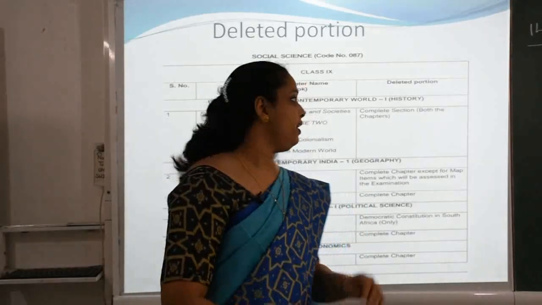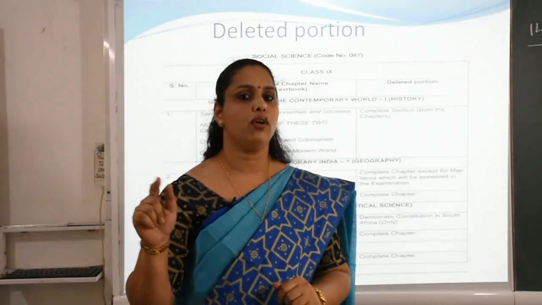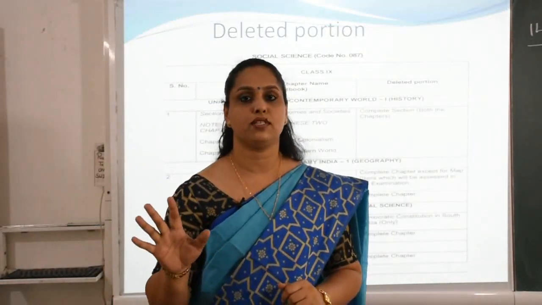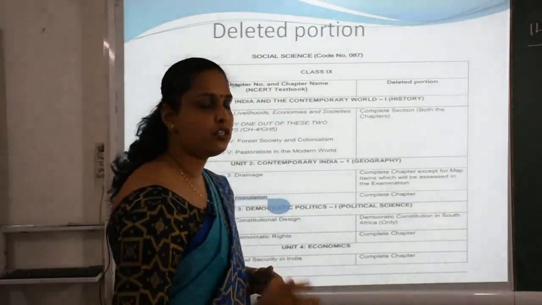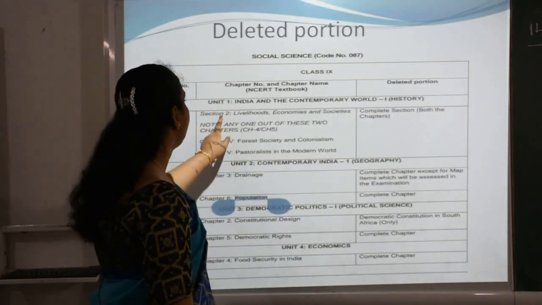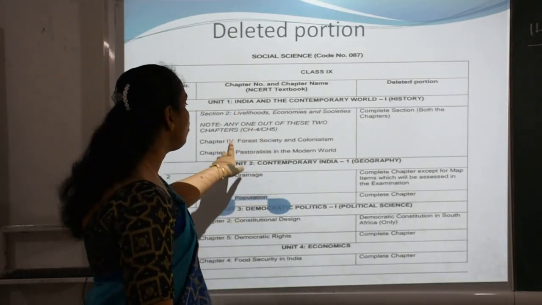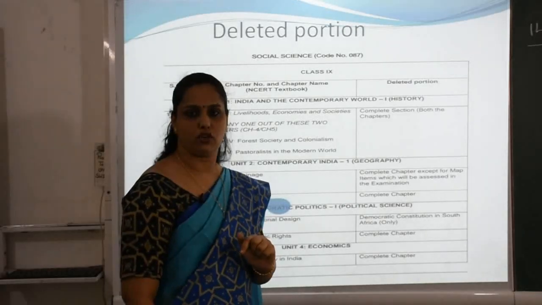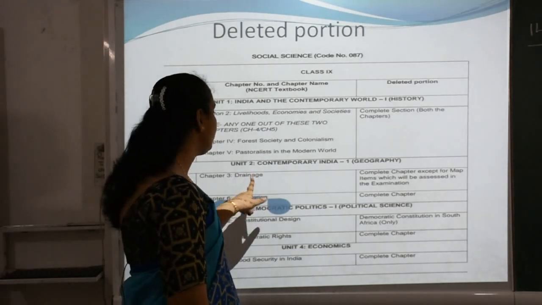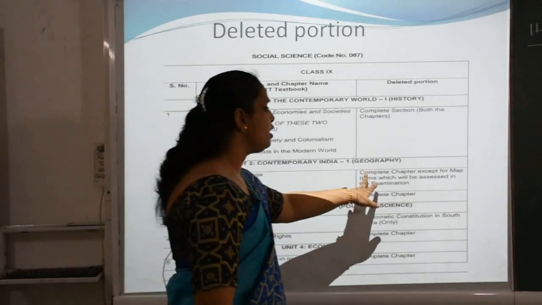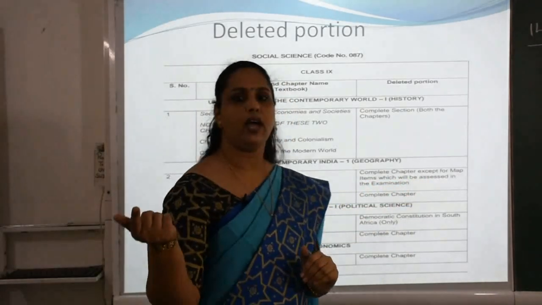See this slide, I have some of the lessons written here. These are your deleted chapters. Recently, I think you all have heard that CBSE has deleted 30% of your portion. So these are the lessons which are deleted from your portion. From your history, lesson number 2, 4th and 5th are deleted. 2 is completely deleted, but from the 4th and 5th, any one lesson will be taught. Now we have geography, lesson number 3, drainage. This is deleted, the complete chapter except the map item, which will be assessed in the examination.